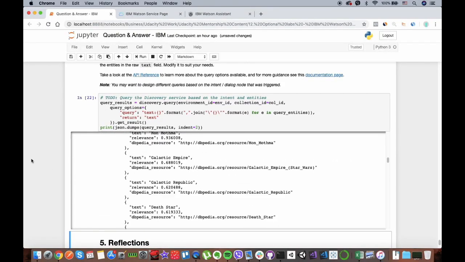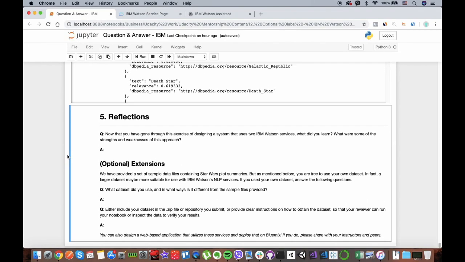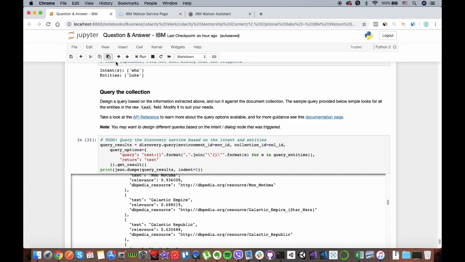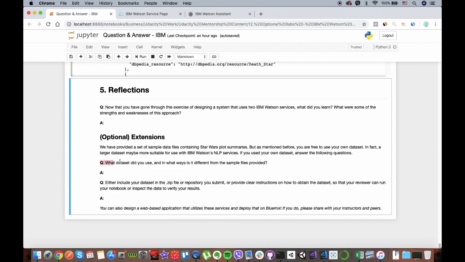Very great. So let's go to the last part of this Jupyter notebook, for creating your question and answer in IBM. This part is optional and you only have to answer very few questions, and you have to only do this if you work on another data set of your own. At the end, if you use another data set, you just have to say what type of data set you used and what steps you have taken.